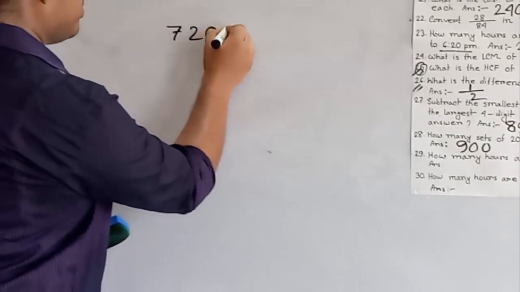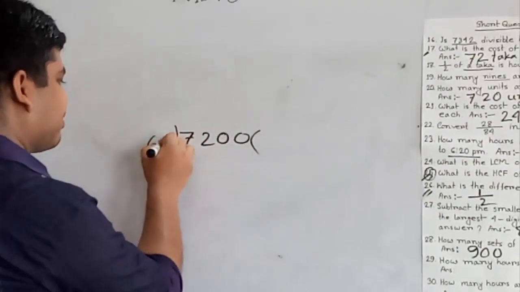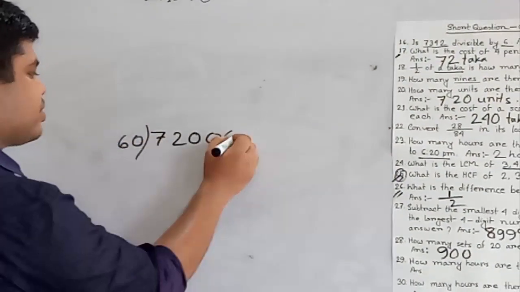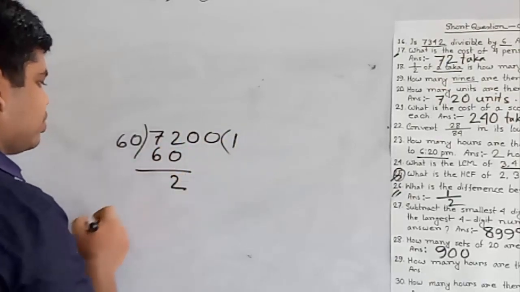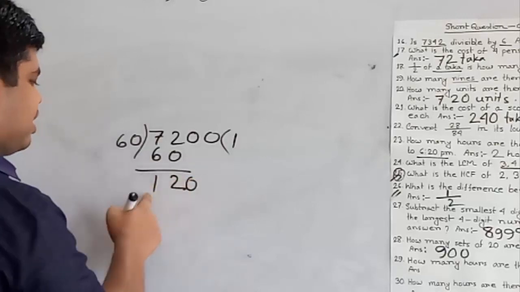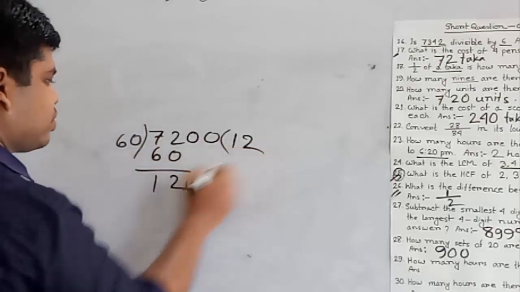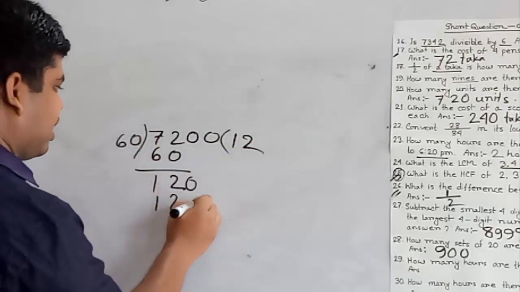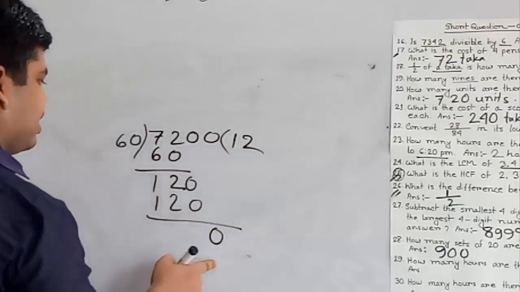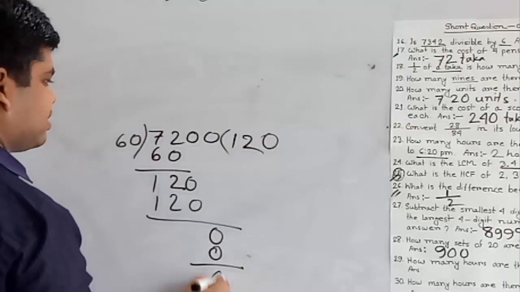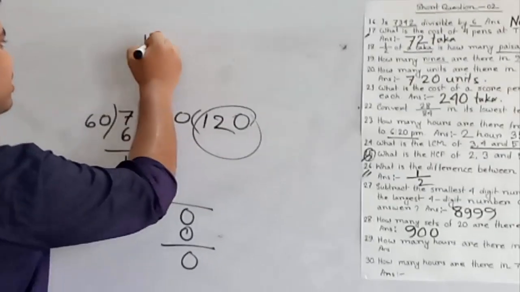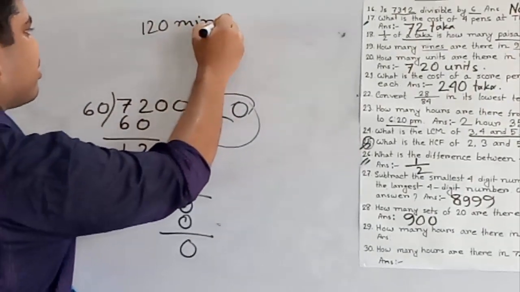In 72, 60 goes in 1 time. 1 sixty is 60. If we subtract, then we get 12 and bring down 0. In 120, 60 goes in 2 times. That means 120, left 0. In 0, 60 goes in 0 times. That means 120 minutes.